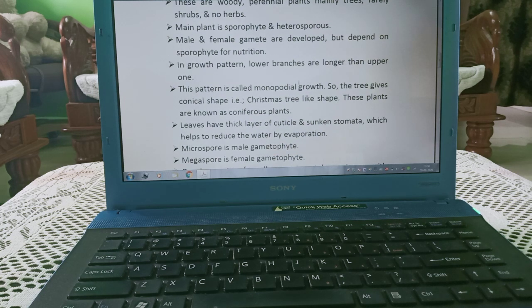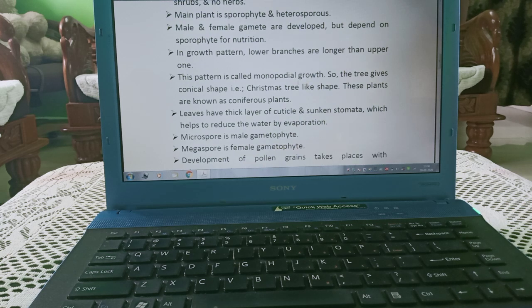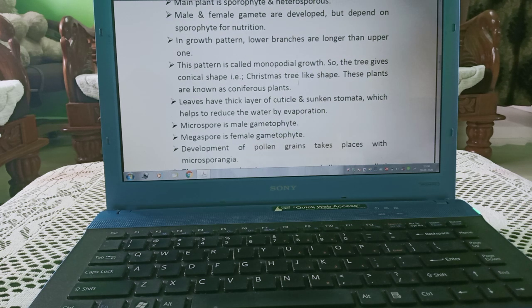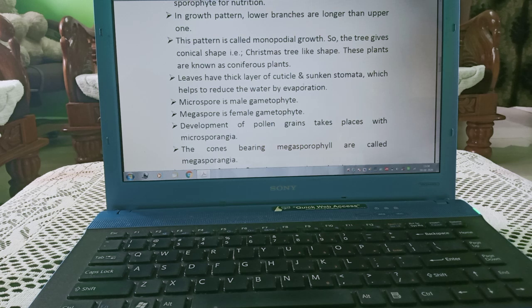In growth pattern, lower branches are longer than the upper ones, and this pattern is called monopodial growth. So the tree gives a conical shape, that is Christmas tree like shape, and these plants are known as coniferous plants. Leaves are thick and they have a thick layer of cuticle. Sunken stomata means they are inside the leaf, which helps to reduce water loss by evaporation.